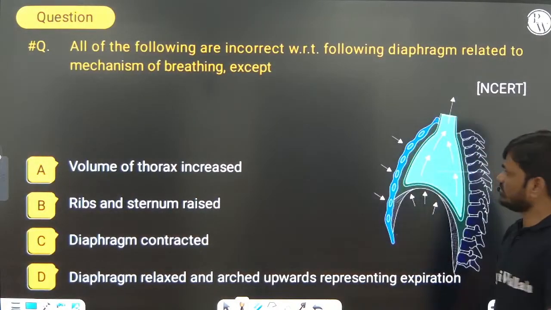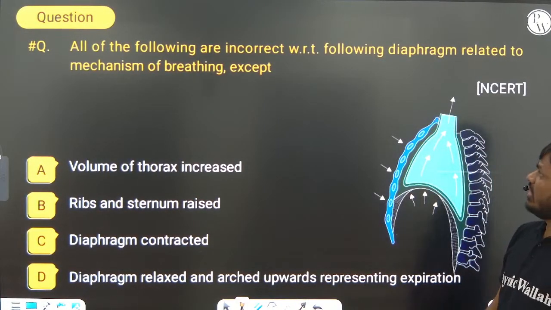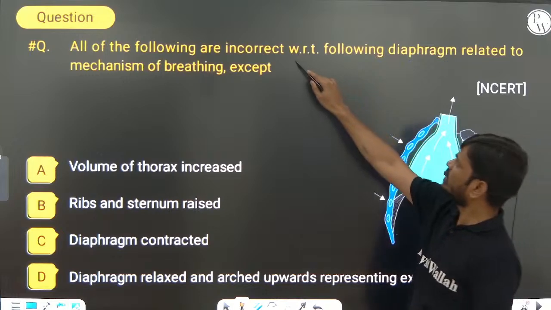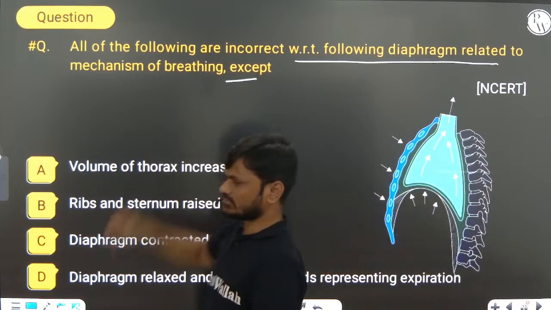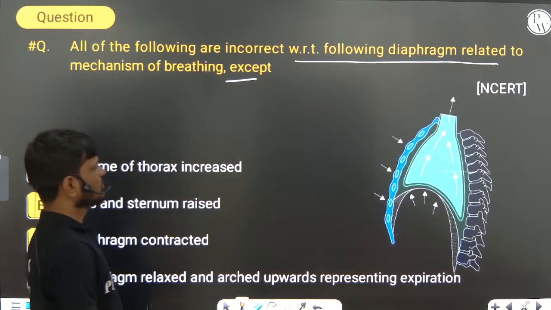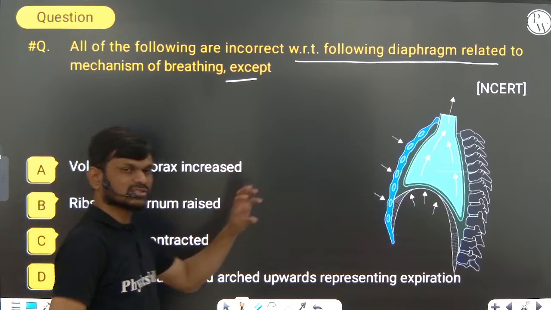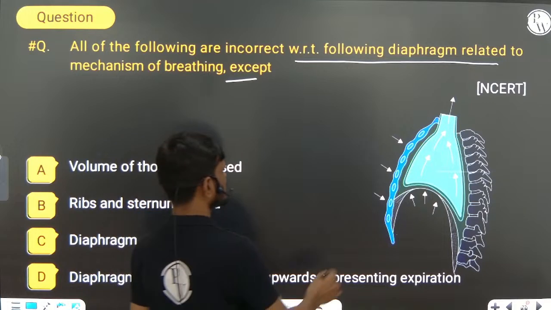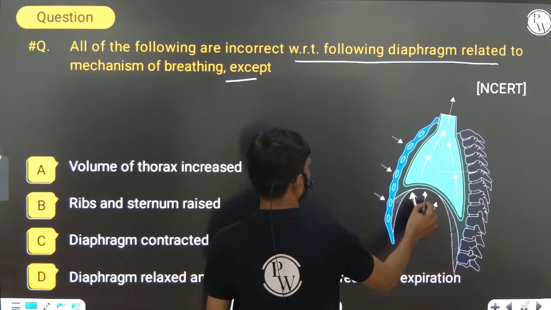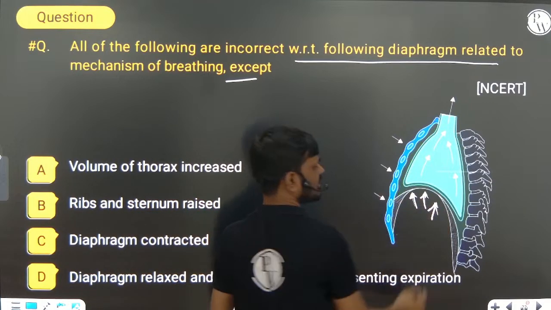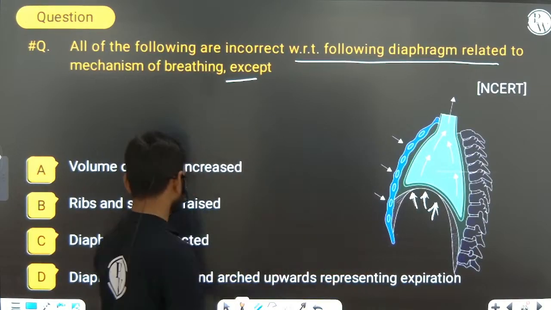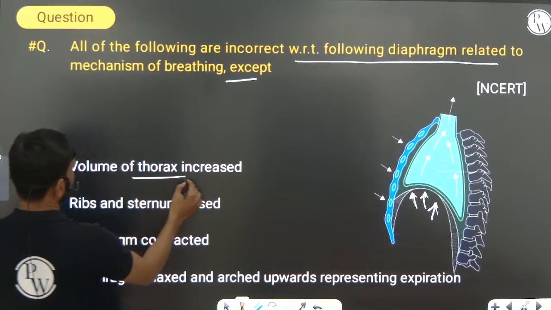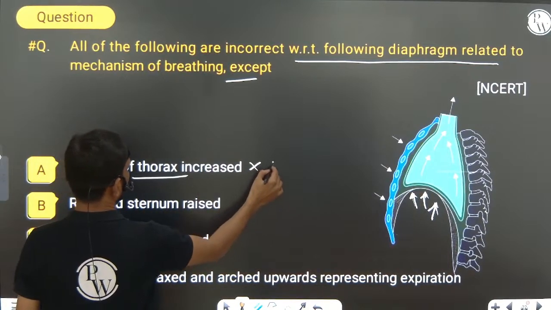So, question here: all of the following are incorrect with respect to the diaphragm related to the mechanism of breathing, except. This is the diagram given in NCERT. Here you can see the diaphragm moving up. The diaphragm moving up means it is coming back to the dome shape, that is expiration. Volume of the thoracic cavity increases only in inspiration.